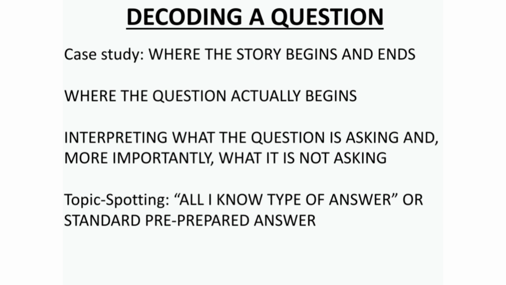Or for example, if you're attempting a company law question and the question is about associations not for profit, and the question is specifically asking only for the criteria that you need to fulfill in order to qualify, but the student decides not to bother to read or understand the question and just starts writing all about associations not for profit: the definitions, the examples, the reasons why a license may be revoked, the effect of the revocation of license, and so on and so forth, all of which is not relevant to the question that is asked.